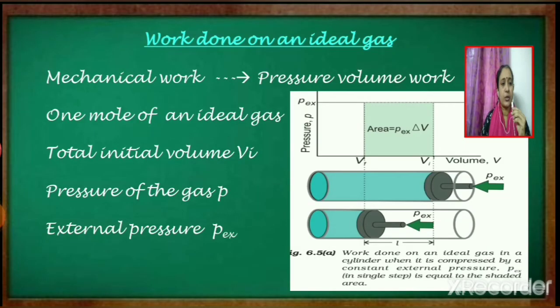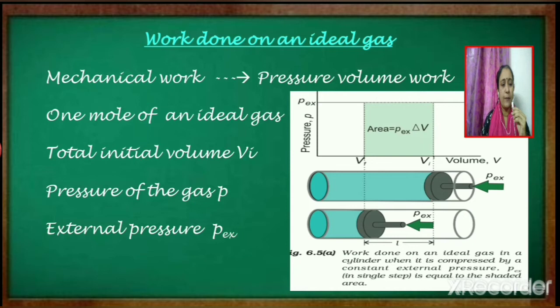Let us now try to derive an expression for work done on an ideal gas. Let the work be taken as mechanical work, which is pressure volume work. So it can be either expansion work or compression work. Let 1 mole of an ideal gas be enclosed in a cylinder fitted with a frictionless piston.